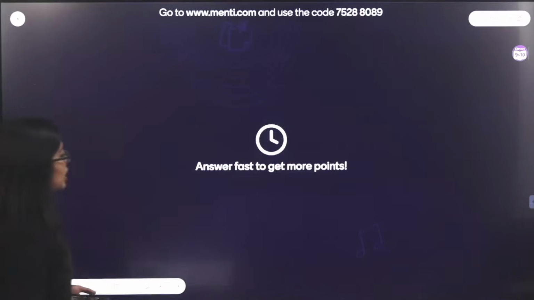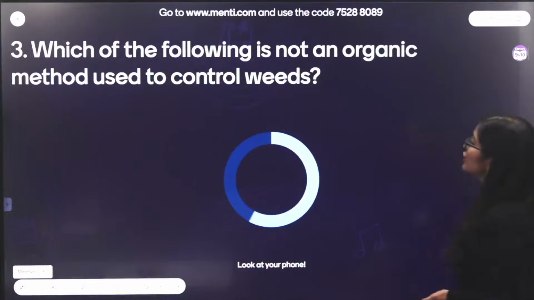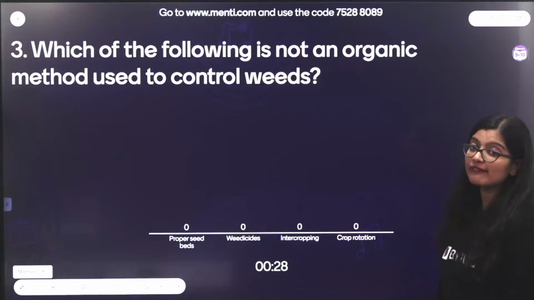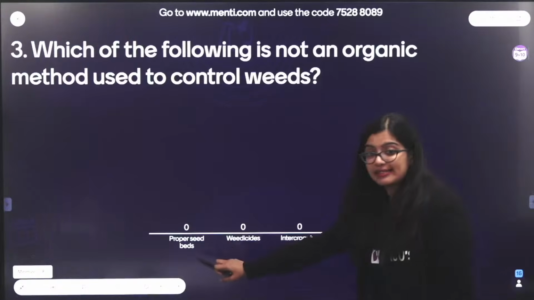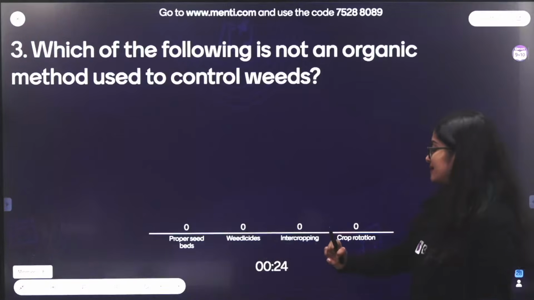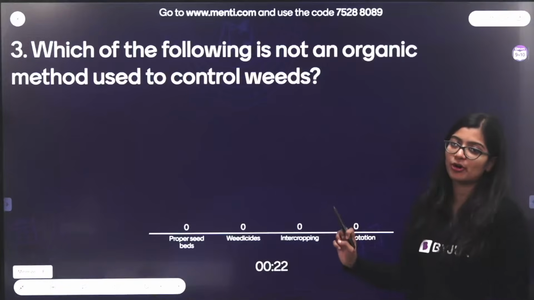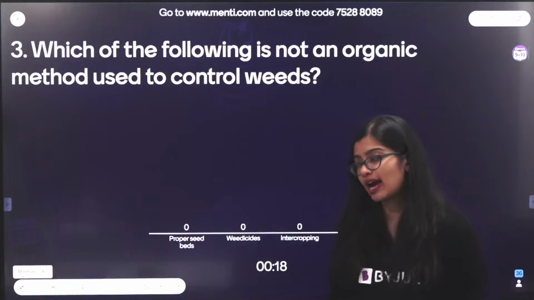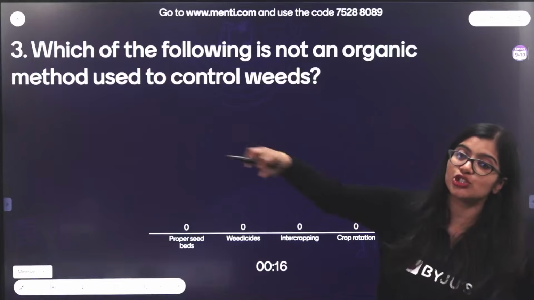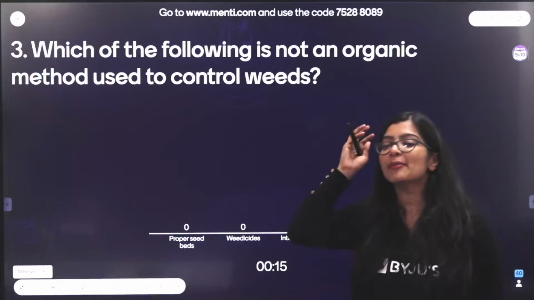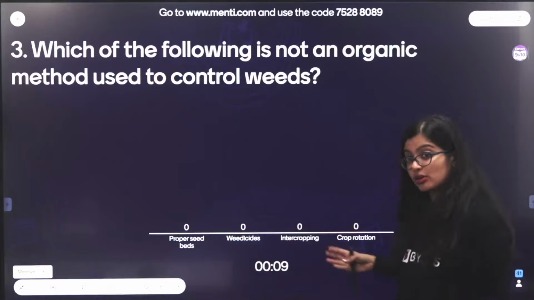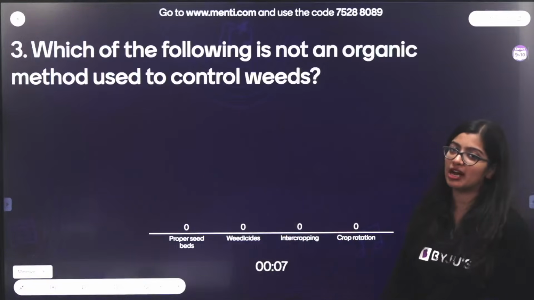Let's have a look. Which of the following is not an organic method which is used to control weeds? Proper seed beds, weedicides, intercropping, or crop rotation. Even if you don't recall what the organic methods used in weed control are, think about what is organic, then think about which of these does not look organic, and then vote for the answer.